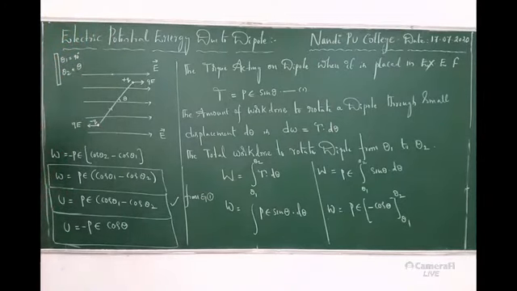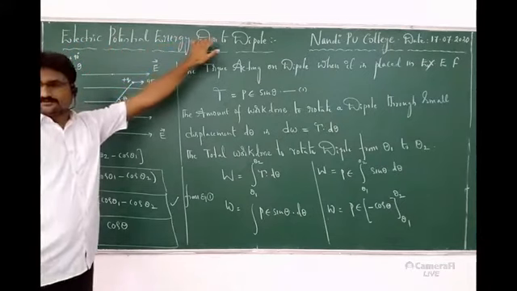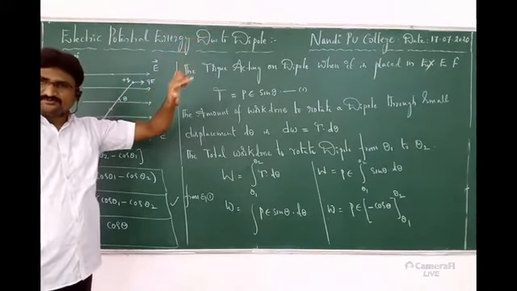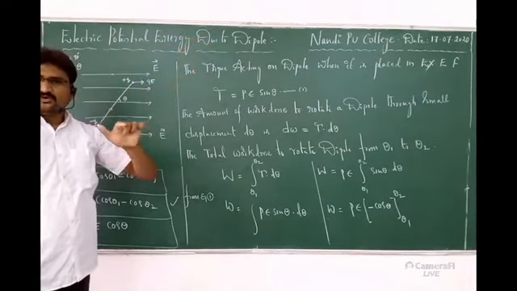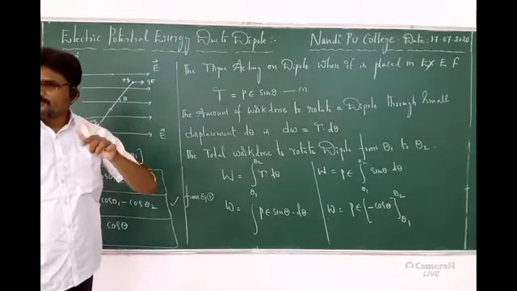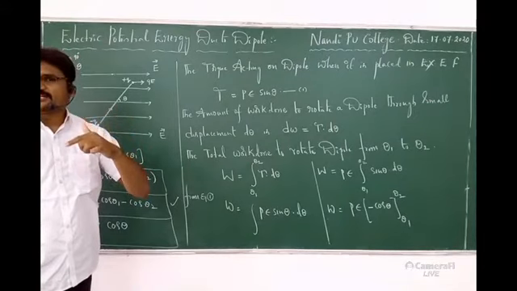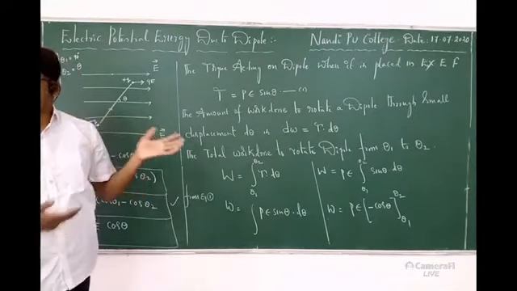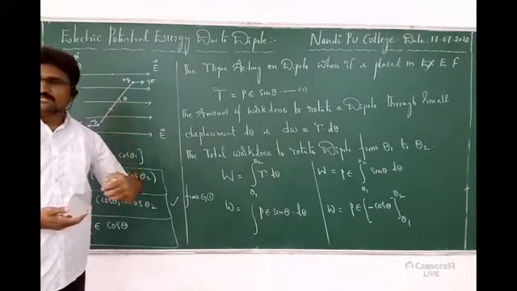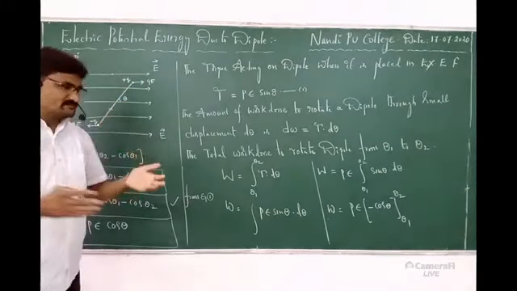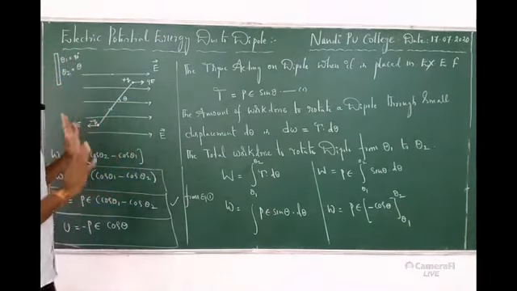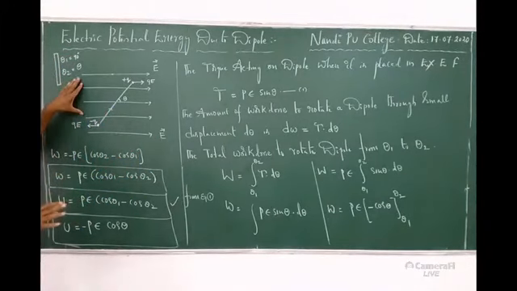Once again I will revise that. What is the concept? Electric potential energy due to a dipole. In some books they might ask, what is the potential energy of a dipole to rotate through a small angular displacement d theta? Same. What is the potential energy of a dipole in an external electric field? Same. First I consider a uniform electric field, represented like this diagram.